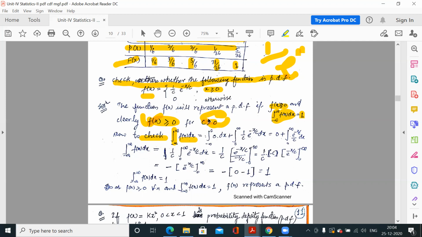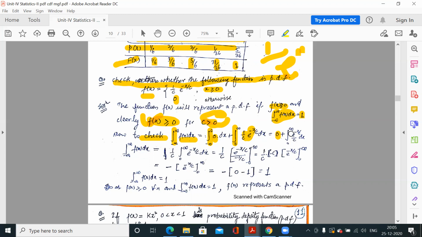So when x is greater than or equal to 0, that means x is from 0 to infinity. So from 0 to infinity, the definition of the function is this, and otherwise means what is left, the range minus infinity to 0, because from 0 to infinity it is this. So otherwise, that means minus infinity to 0, it is 0. So we have divided this function into two parts, minus infinity to 0 and 0 to infinity. Minus infinity to 0 the function is 0 and 0 to infinity the function is this. So this integrand is 0, so the integration is 0.